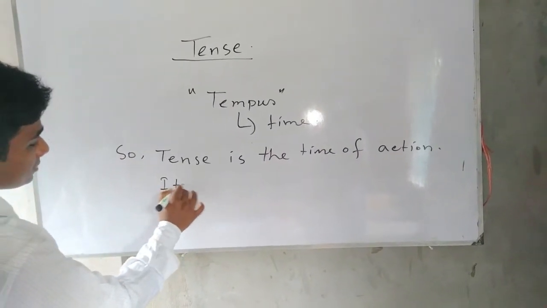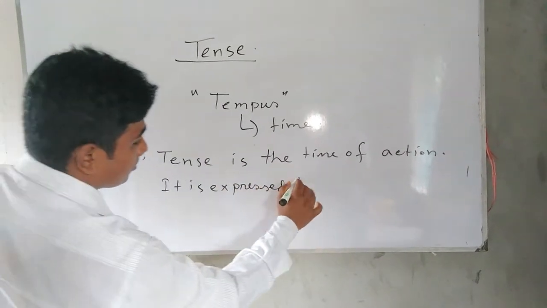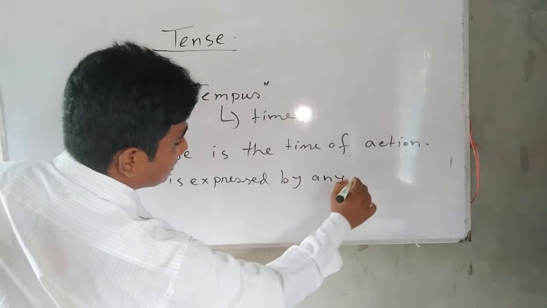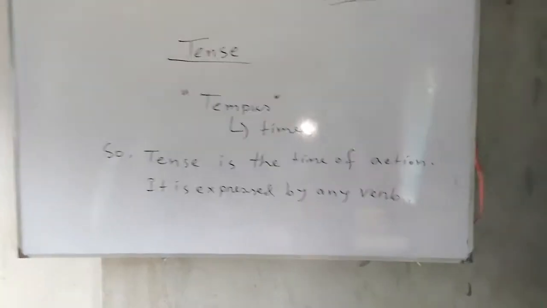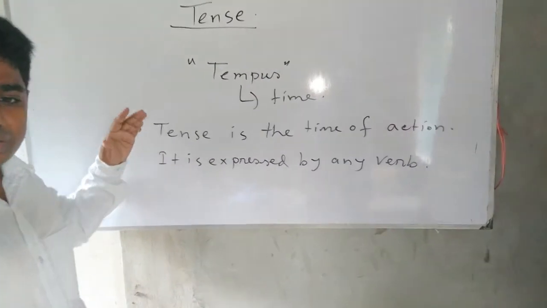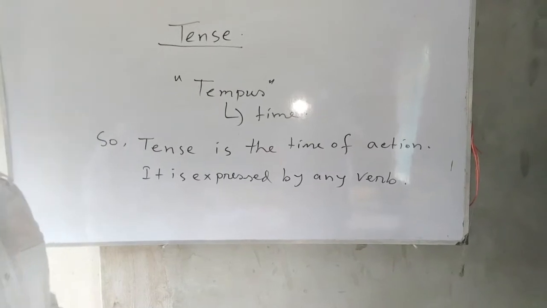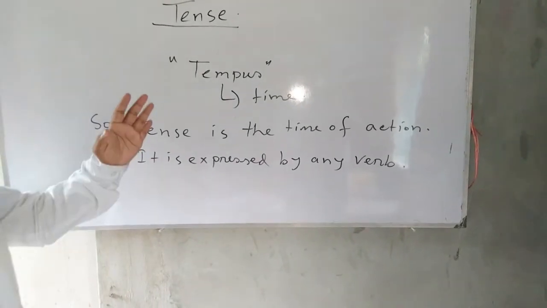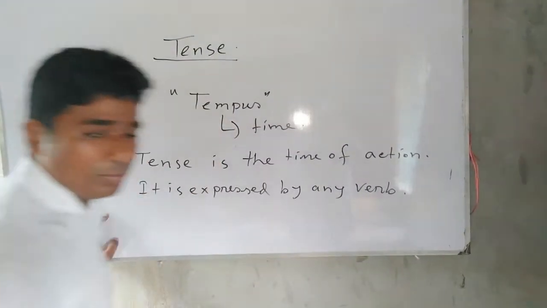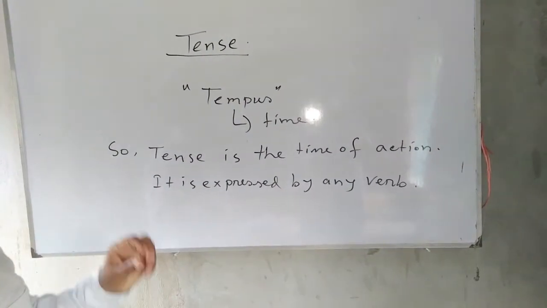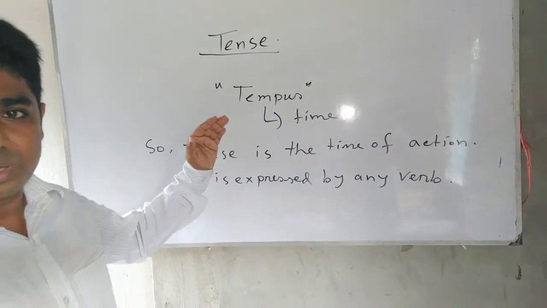It is expressed by any verb. So you will find two aspects in the definition of tense. The first one is the time of action, but this action is expressed by any verb. You will not find any expression of tense without a verb.